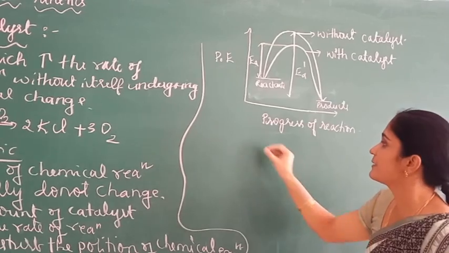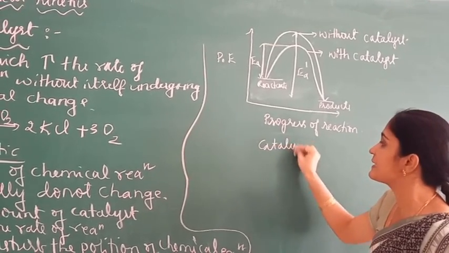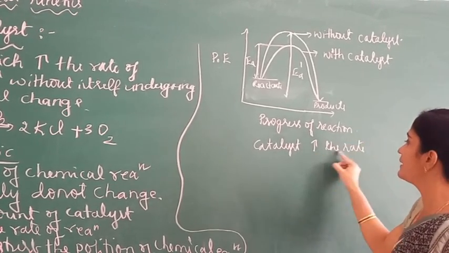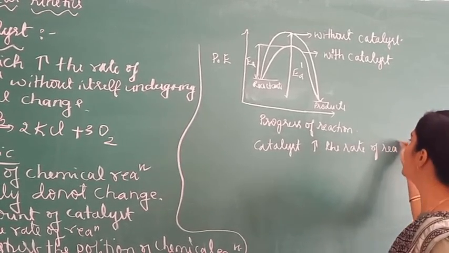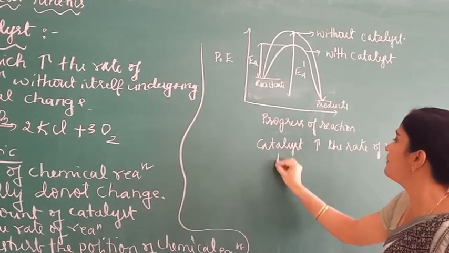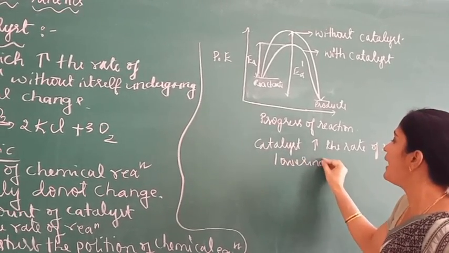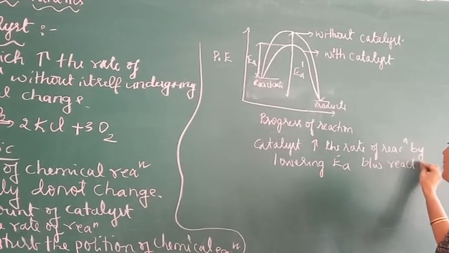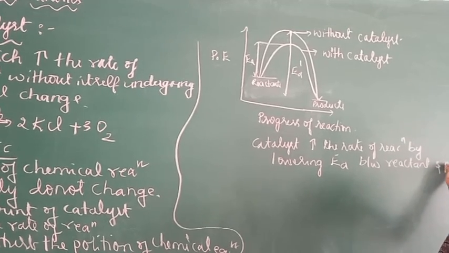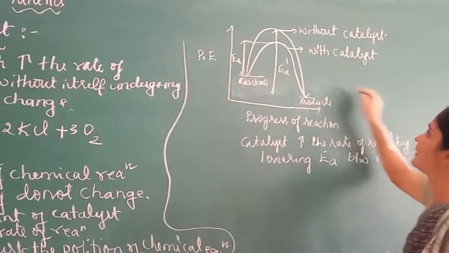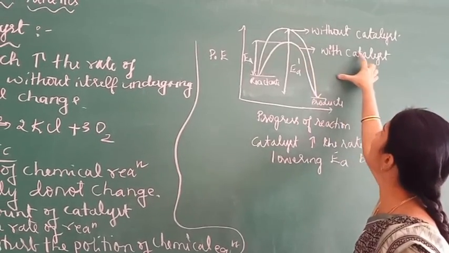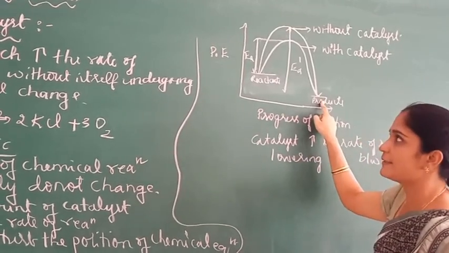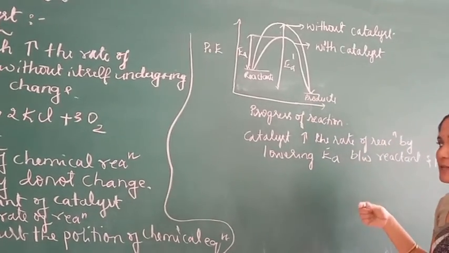So the catalyst increases the rate of reaction by lowering the activation energy between the reactant and product. So in the presence of catalyst, the activation energy between the reactant and product is less. Therefore, the rate of the reaction also increases.